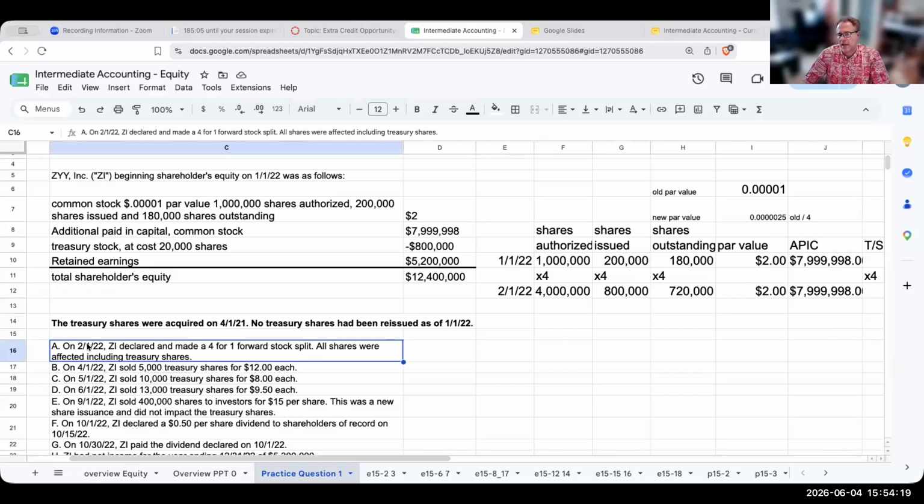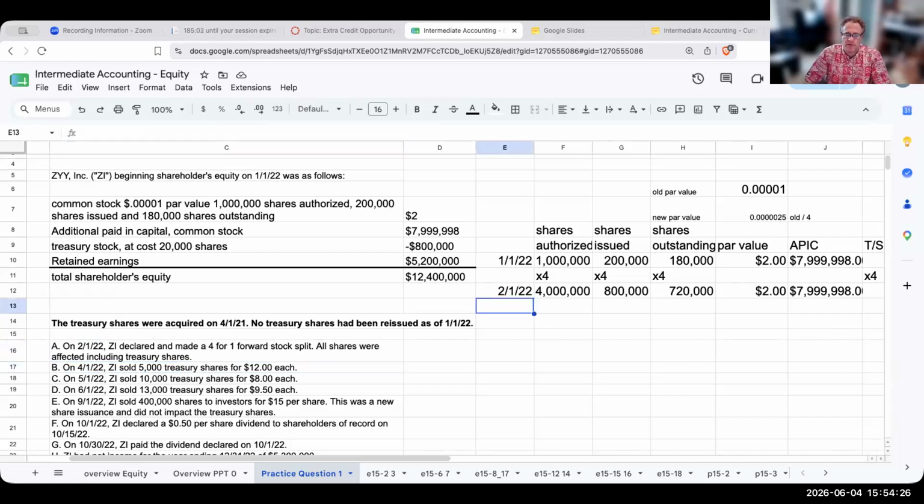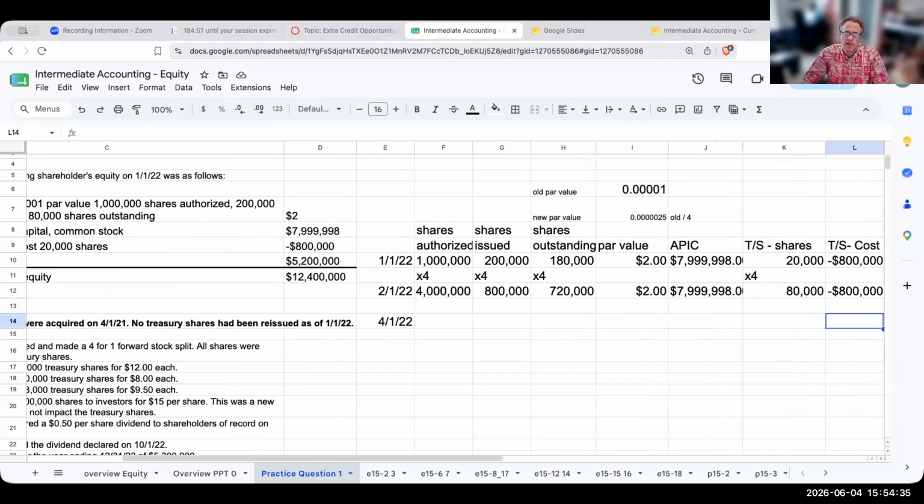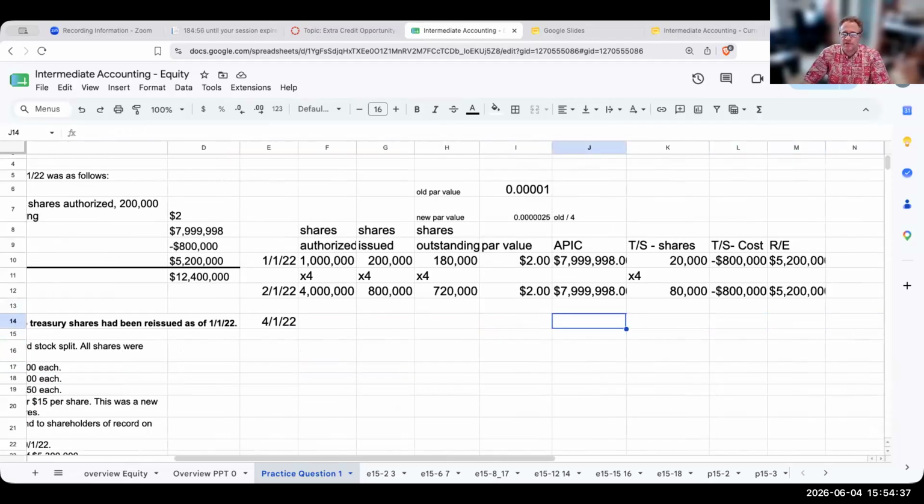So I've dealt with letter A, which is the 4-for-1 stock split. Now let's take a look at letter B. On 4/1/22, I sold 5,000 Treasury shares for $12 each. Well, if I'm reselling my own shares, what's not going to change are my shares authorized, my shares issued, my par value, or my additional paid-in capital.